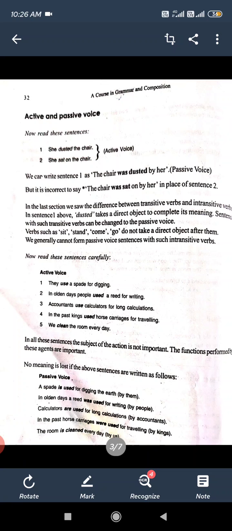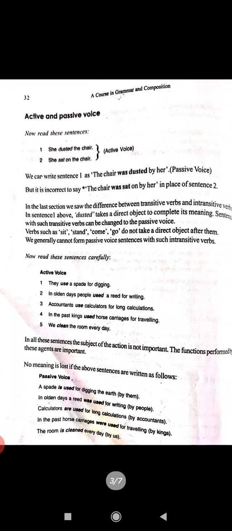So for this topic, we need to read these sentences which are given below. She dusted the chair. She sat on the chair. This is active voice. So we can write the sentence as: The chair was dusted by her. That is passive voice, but it is incorrect to say "the chair was sat on by her" in place of the second sentence.